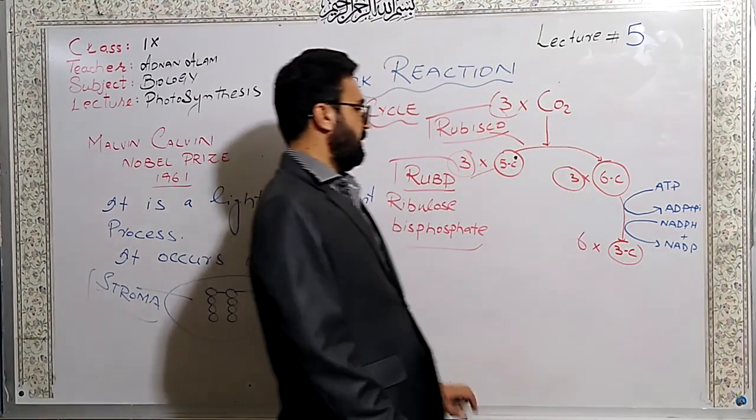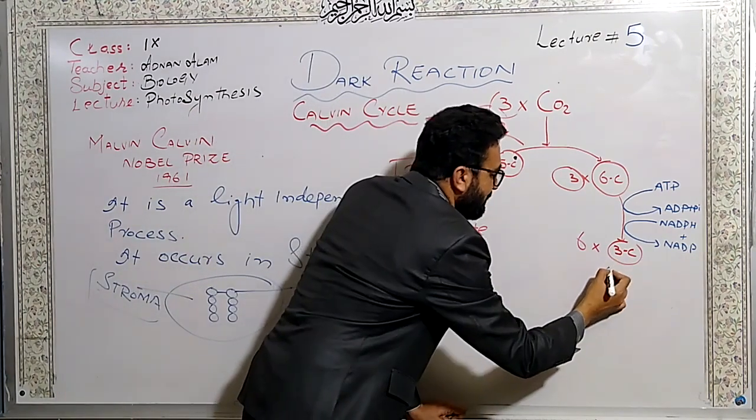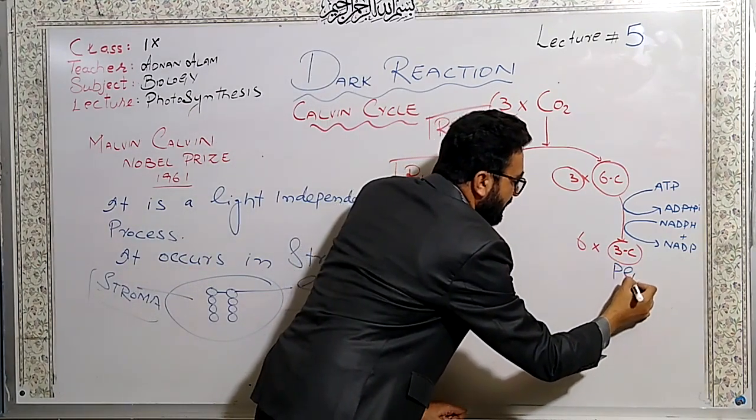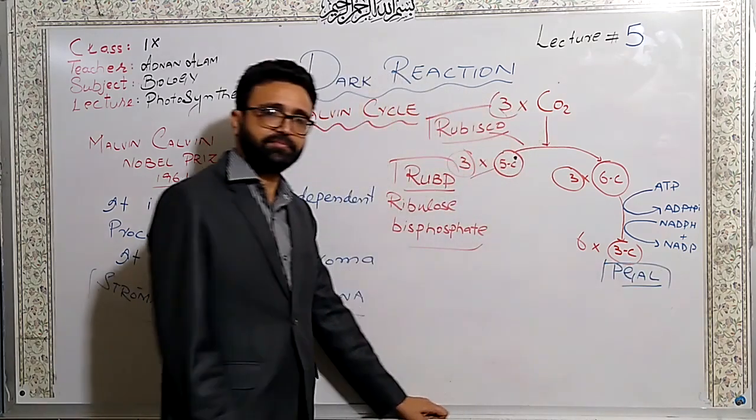And these 3-carbon molecules are called PGAL, phosphoglyceraldehyde.